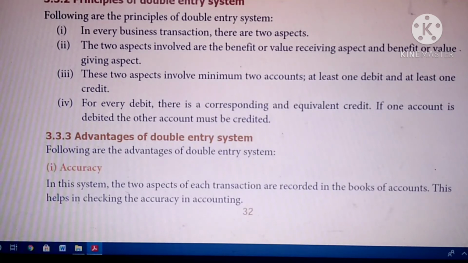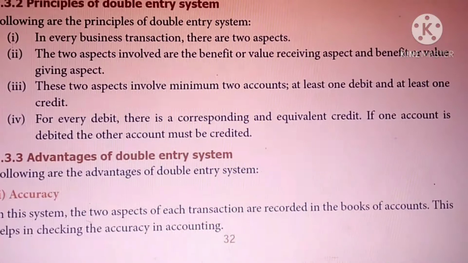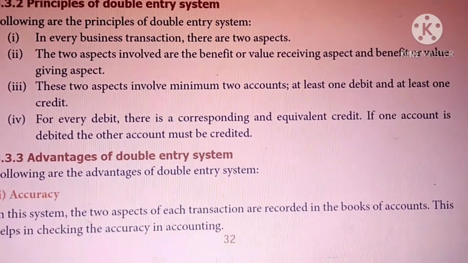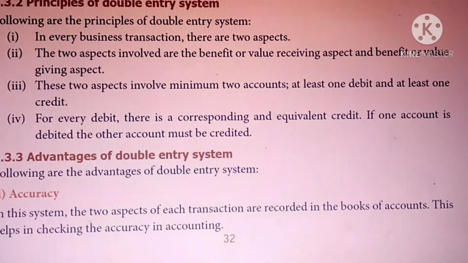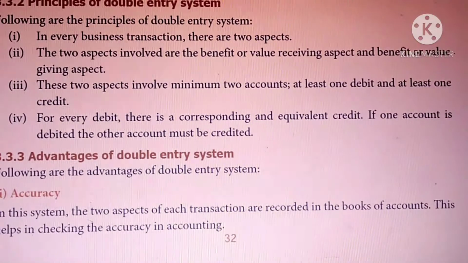The two aspects involved are the benefit or value receiving aspect and the benefit or value giving aspect. Two aspects are involved in the double entry system. One is a receiving aspect, another one is a giving aspect. These two aspects involve a minimum of two accounts, at least one debit and at least one credit. So two aspects involve a minimum of two accounts, at least one debit and at least one credit. For every debit there is a corresponding and equivalent credit.